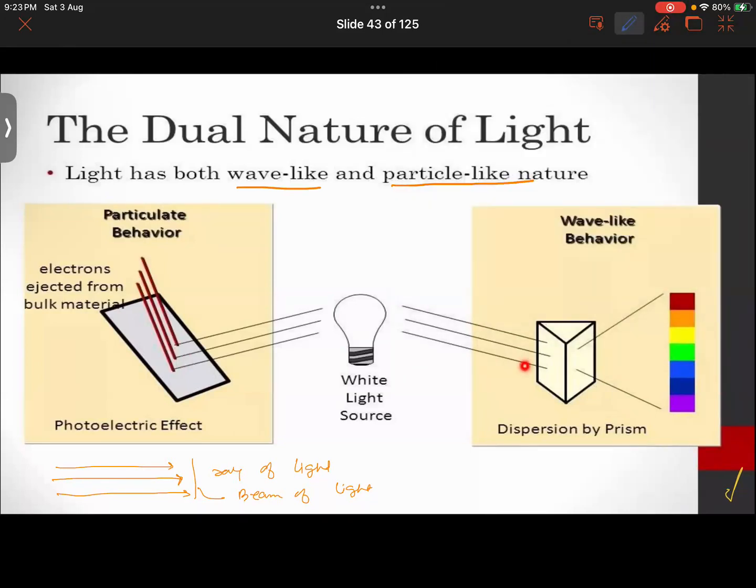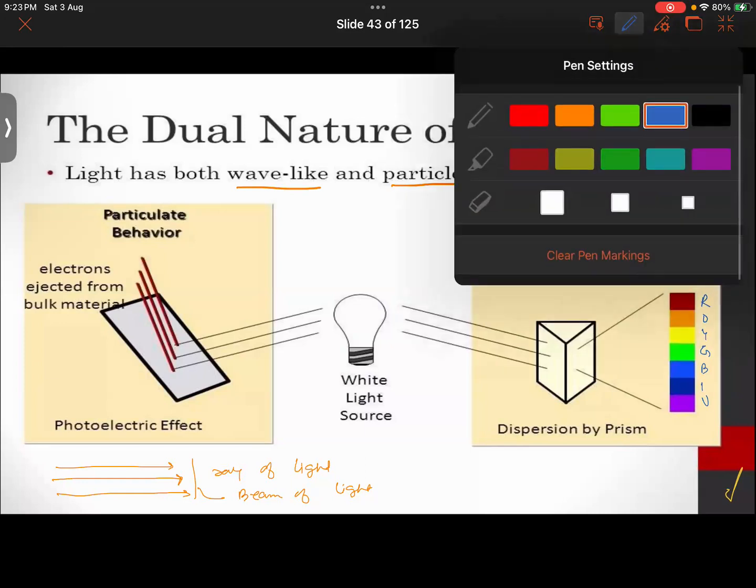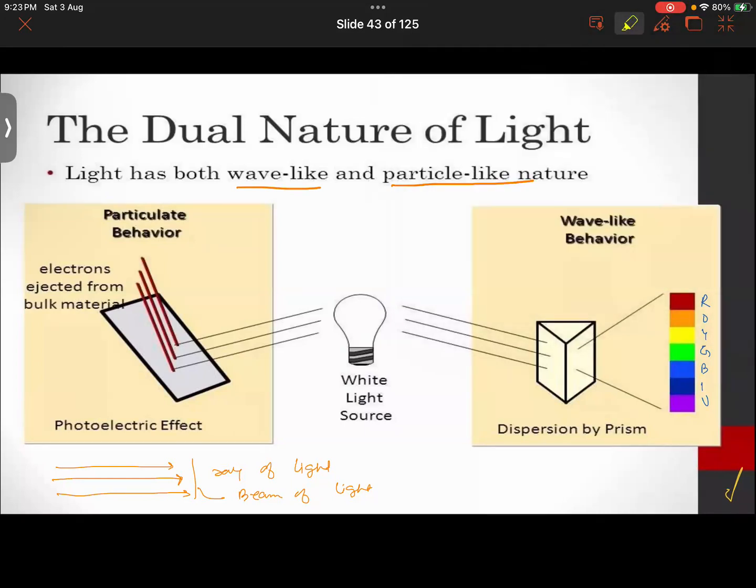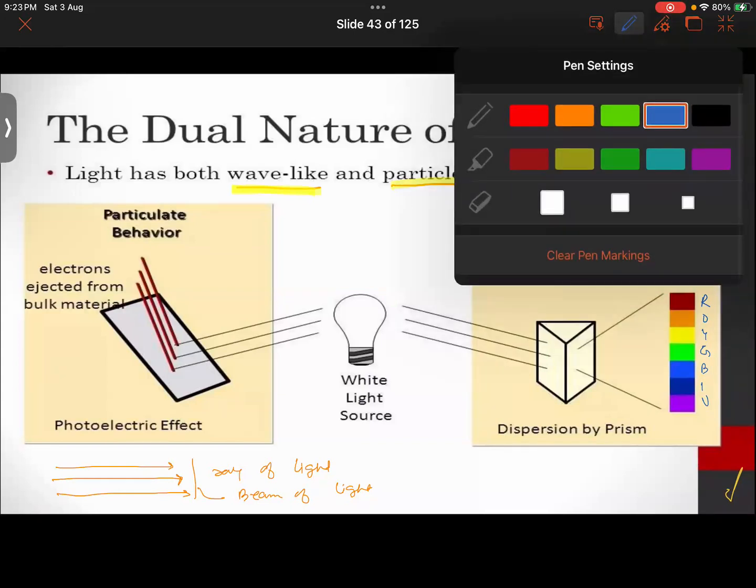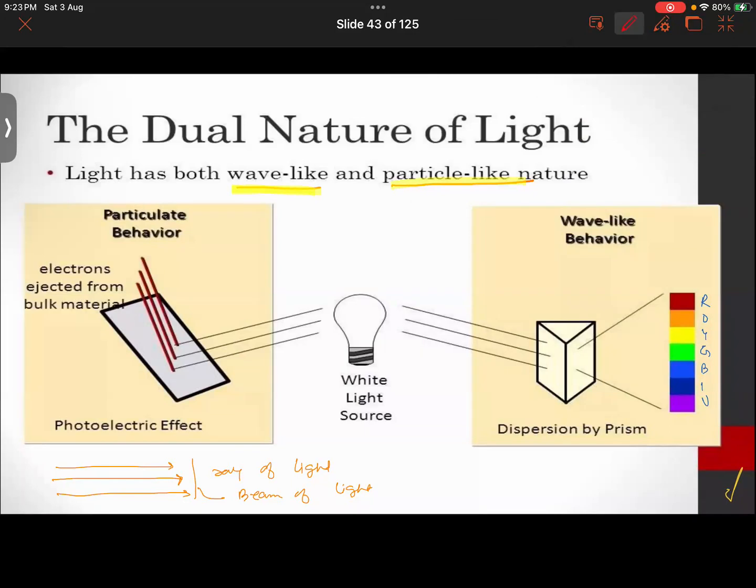Furthermore, here you get to see that light splits into its component colors as it passes through a prism. Thereby the light rays disperse into their component colors, that is violet, indigo, blue, green, yellow, orange, and red. So what we get to know is that apart from having a wave-like and particle-like nature, light is also made up of 7 different colors: violet, indigo, blue, green, yellow, orange, and red. So white light is made up of 7 colors, that is VIBGYOR. Got this?